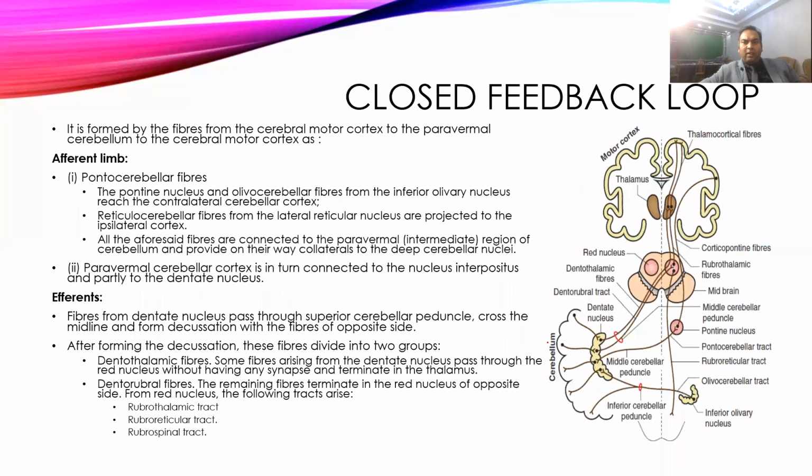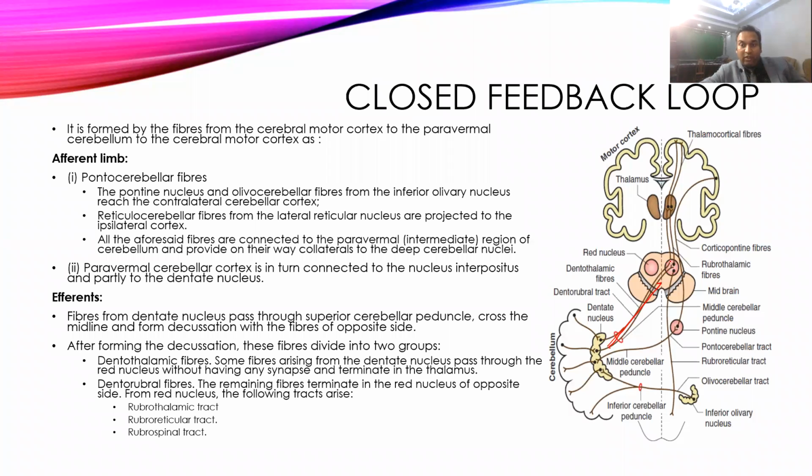Then come to the closed feedback loop. The closed feedback loop has two parts, the afferent loop and the efferent loop. The afferent loop is coming from the pontocerebral fibers and the parvocellular cerebral cortex. This goes through the fibers from different parts of the body and comes to the brain. And the efferent loop goes from the dentate nucleus to the thalamus directly, and from the thalamus it goes to the red nucleus.